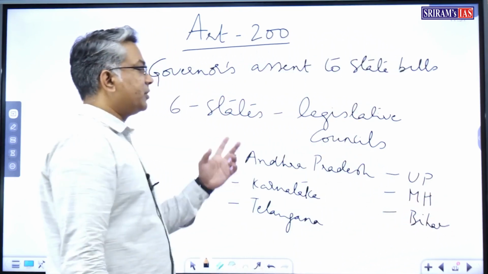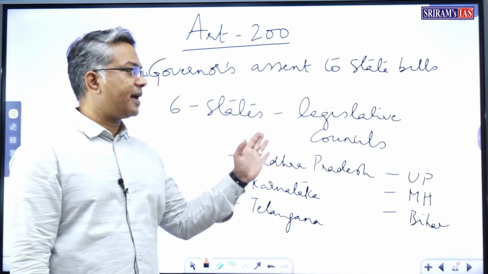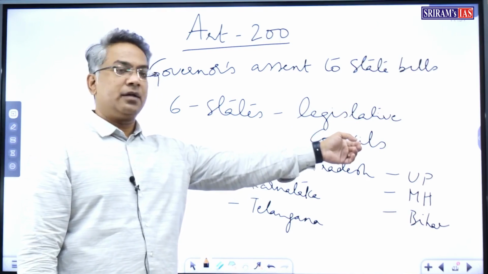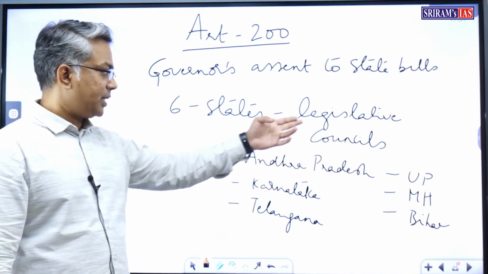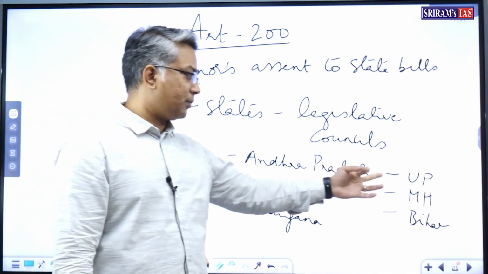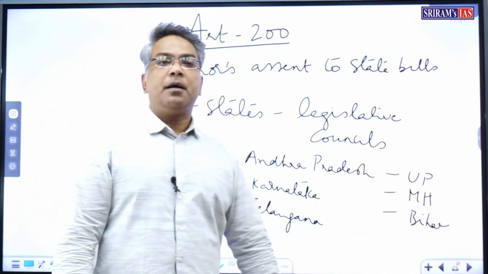So out of the 28 states, only 6 states have a bicameral legislature, that is Legislative Council, Vidhan Parishad: Andhra Pradesh, Karnataka, Telangana, Uttar Pradesh, Maharashtra, and Bihar.